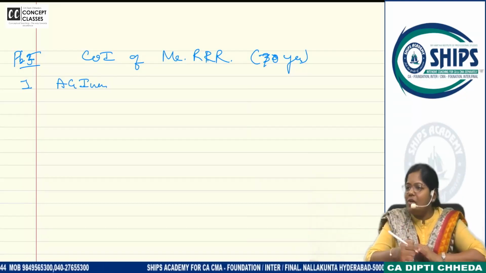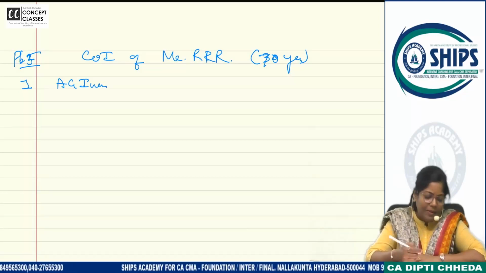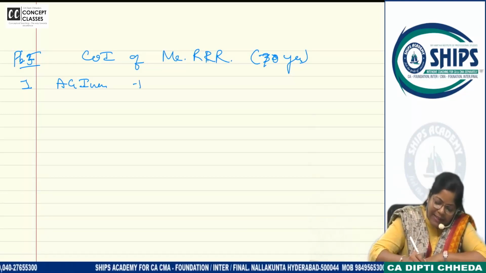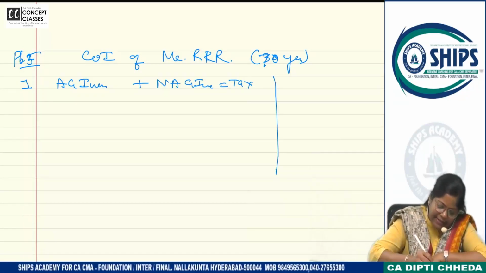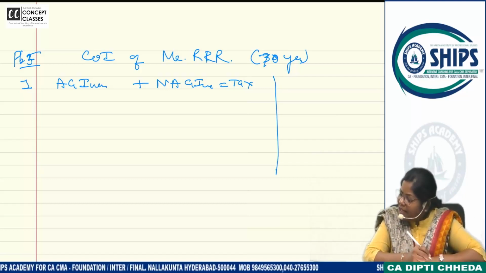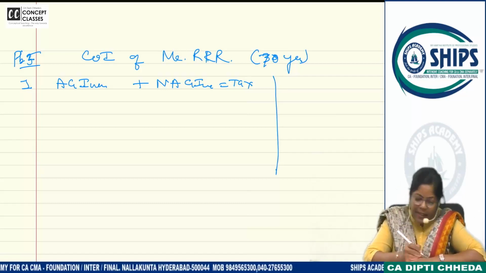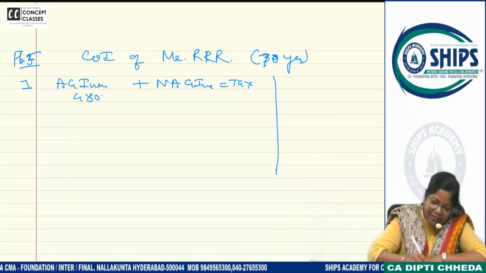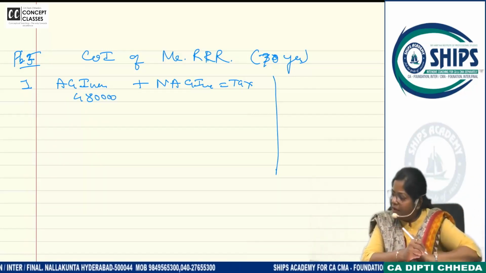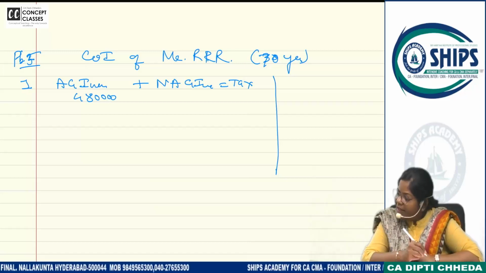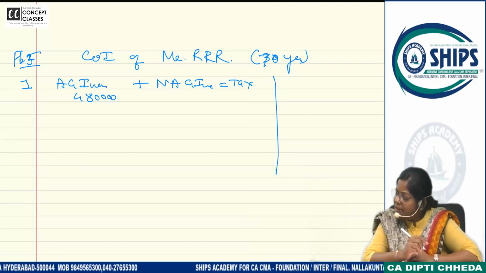Start writing. I will not give this time to copy because khatam karna hai isko. Agricultural income plus non-agricultural income, calculate the tax. So write it. How much is the agricultural income? Yeah, I didn't even write that computation. Directly I started with the steps. It's okay. What is non-agricultural income? वो minus करके लेना है आपको. कितना है?